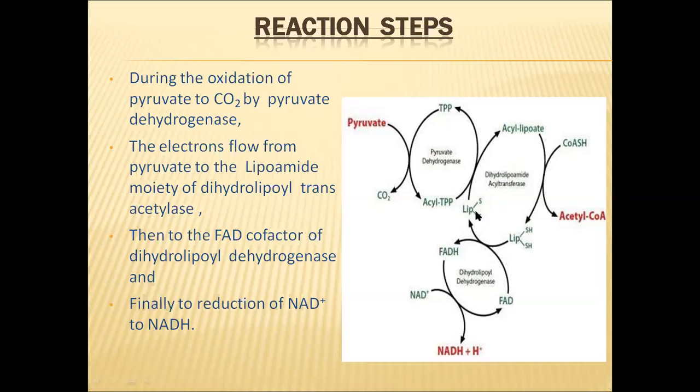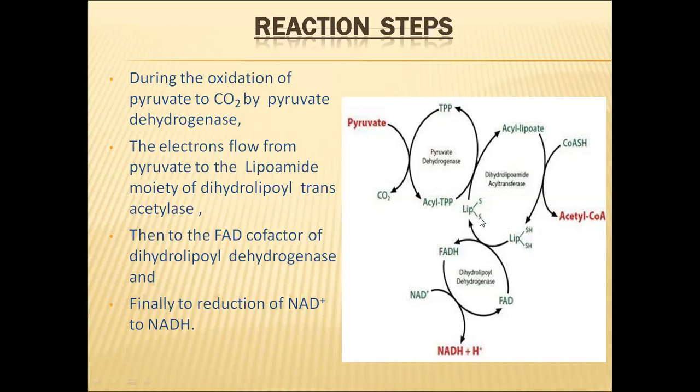Here, lipoic acid reacts with this acyl TPP, resulting in the formation of acyl lipoate, and this formation is catalyzed by the E2 enzyme. Later, the acyl lipoate reacts with coenzyme A, and this results in the formation of acetyl coenzyme A. This is very, very important, because the total reactions occur for the formation of acetyl coenzyme A only.